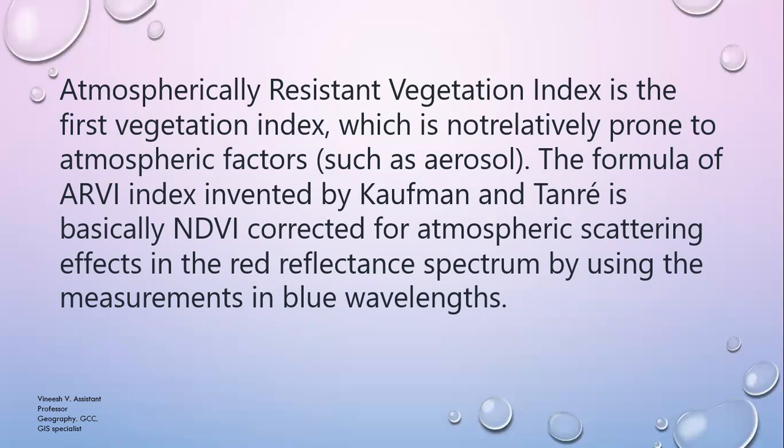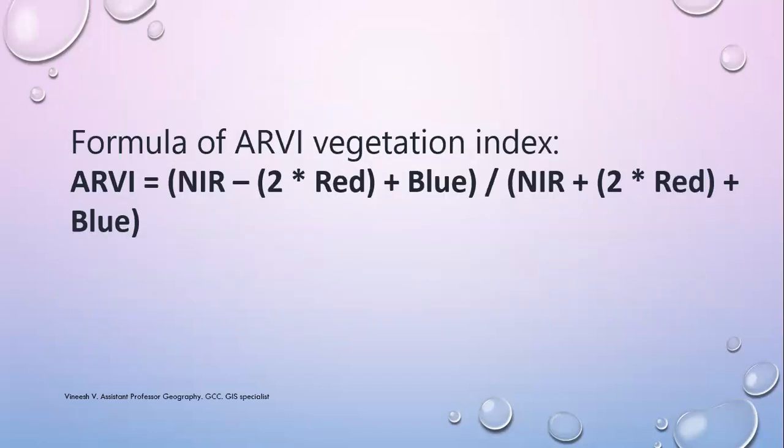The formula of the ARV index, invented by Kaufman and Tanre, is basically NDVI corrected for atmospheric scattering effects in the red reflectance spectrum by using the measurements in blue wavelengths. See, that is the formula. You can read the formula.